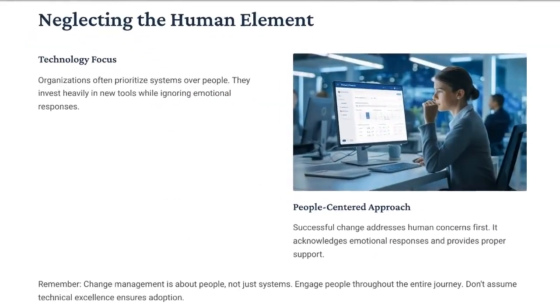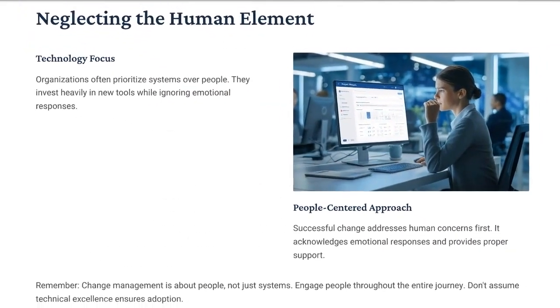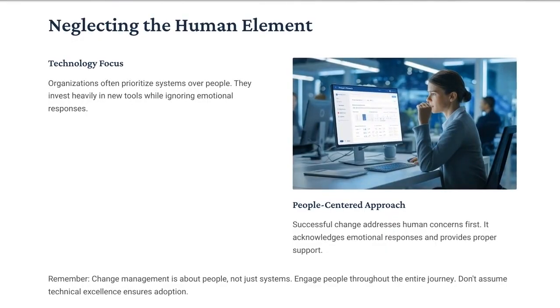Please never neglect the human element and be purely technology-focused, because some organizations often prioritize systems over people and invest heavily into new tools while completely ignoring emotional responses. A successful change management process will always address the human concerns first, and it will acknowledge emotional responses and generally provide proper support where and when needed. Remember that change management is about people and not just systems. Continuously engage people throughout the entire journey and do not assume that technical excellence will ensure adoption.